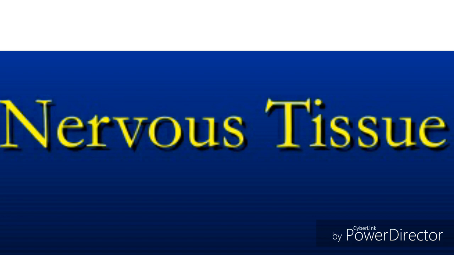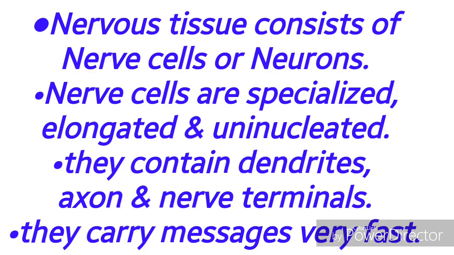Students, now we will move on to nervous tissue. The human nervous system contains 86 billion neurons or nerve cells. The central nervous system contains the brain and spinal cord with the associated sensory and motor nerves.